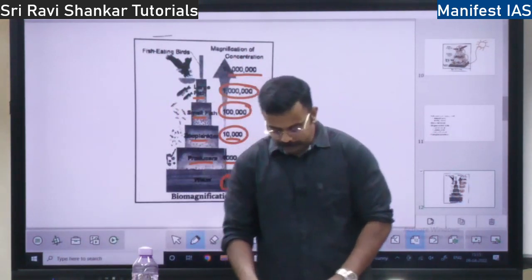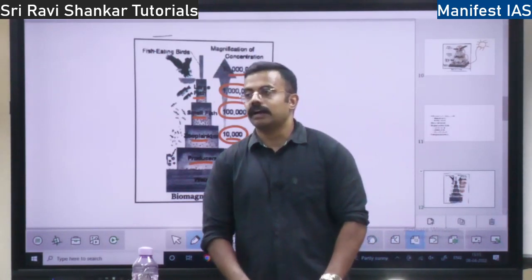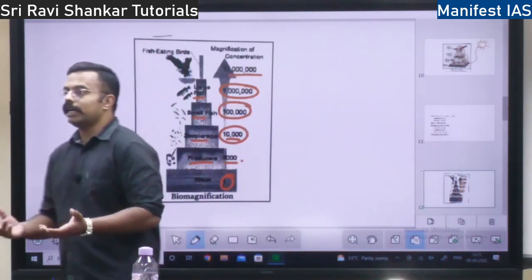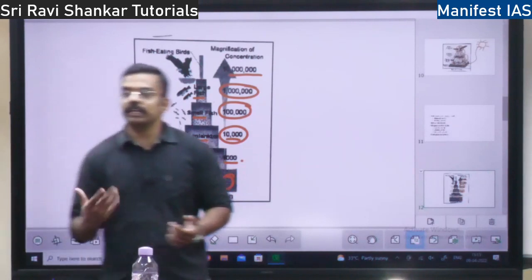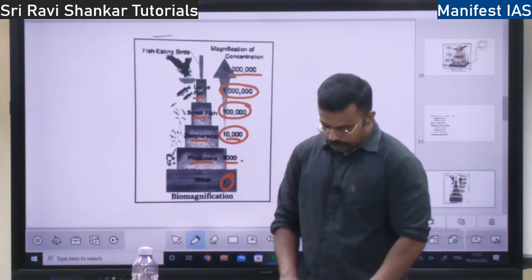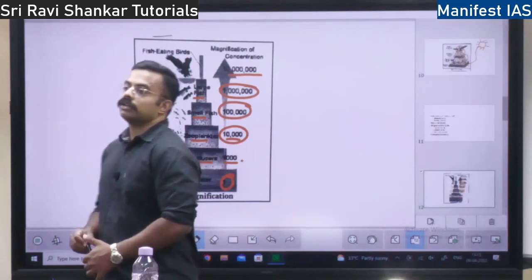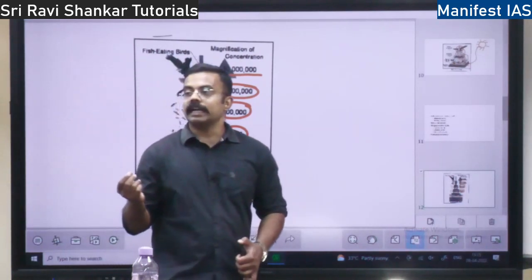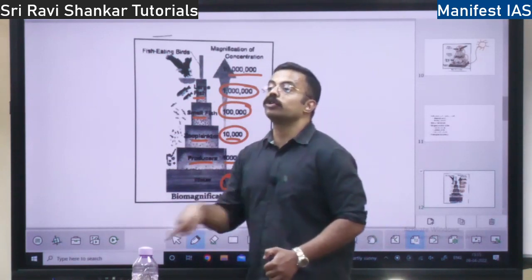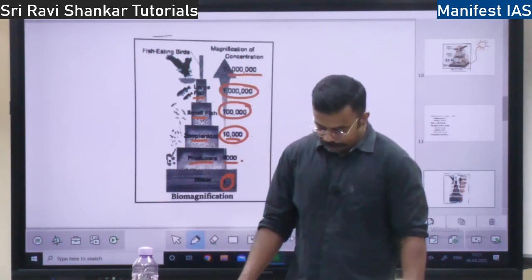And the fourth thing is, it should be biologically active. Biologically active means if it gets into the blood, it should cause some reaction. Then only the pollutant will harm. The best example is a mother feeding milk to the baby. Milk has a lot of fat content, right? If there are toxins in the fat content, that toxin will go to the baby, right? So this is the concept of biological magnification.